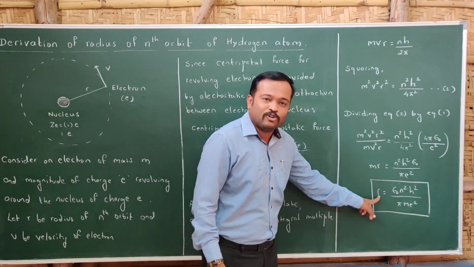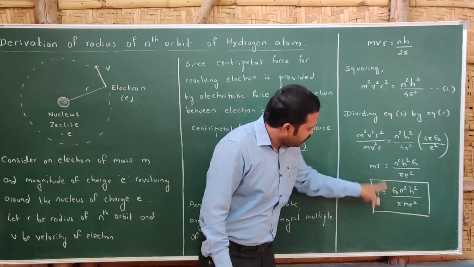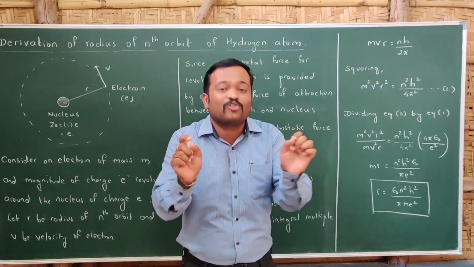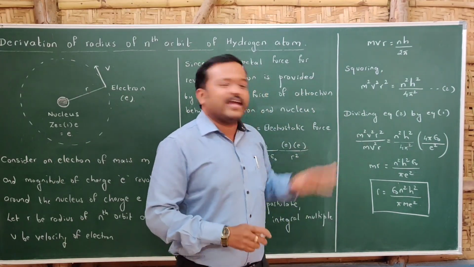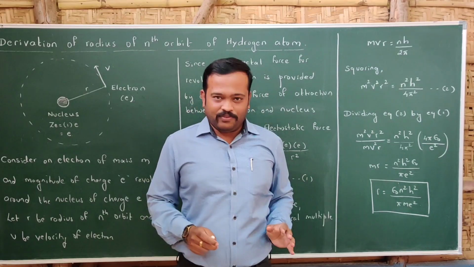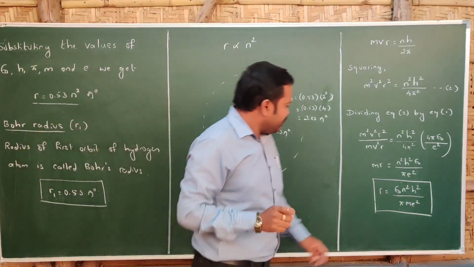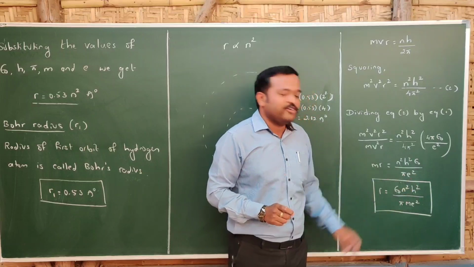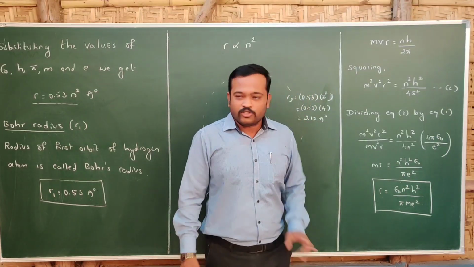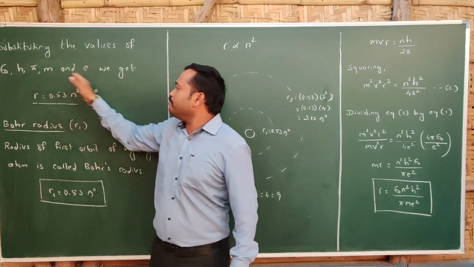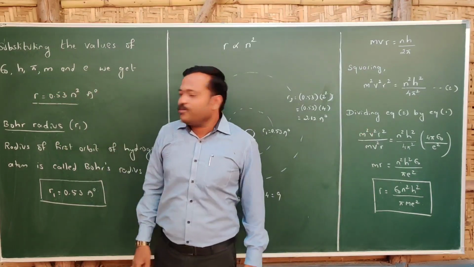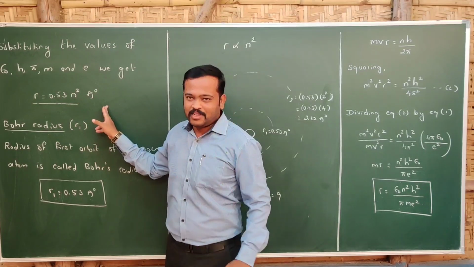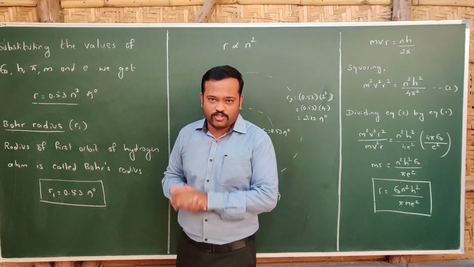So we get r is equal to epsilon naught n squared h squared divided by pi m e squared, and this is the expression for the radius of the nth orbit of the hydrogen atom. Now let me simplify this expression. We got r is equal to epsilon naught n squared h squared divided by pi m e squared. Here many terms are constants. So by substituting the values of epsilon naught, h, pi, m and e, we get the simple form of that equation, that is r is equal to 0.53 n squared Angstrom, and it is for the hydrogen atom. So this is the general expression to find the radius of the nth orbit.